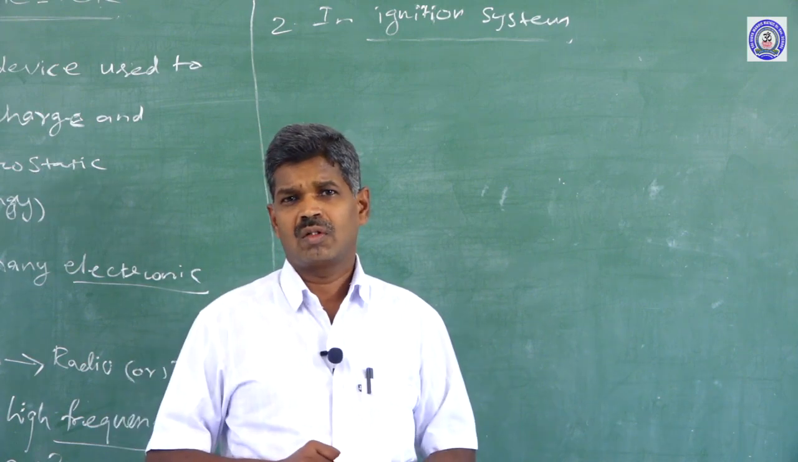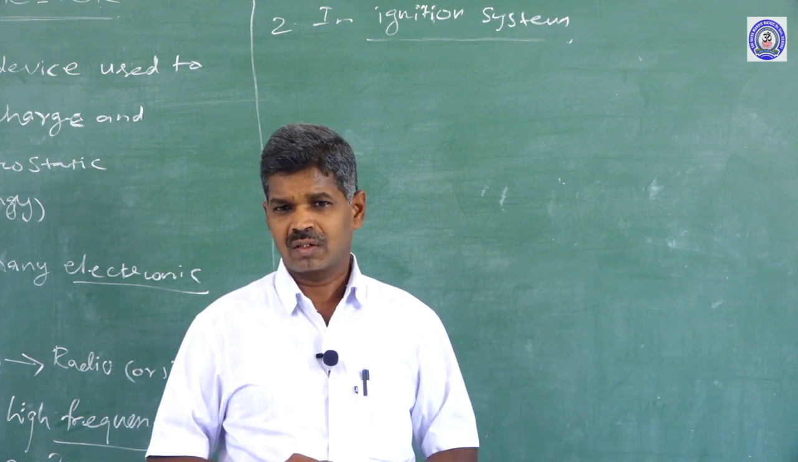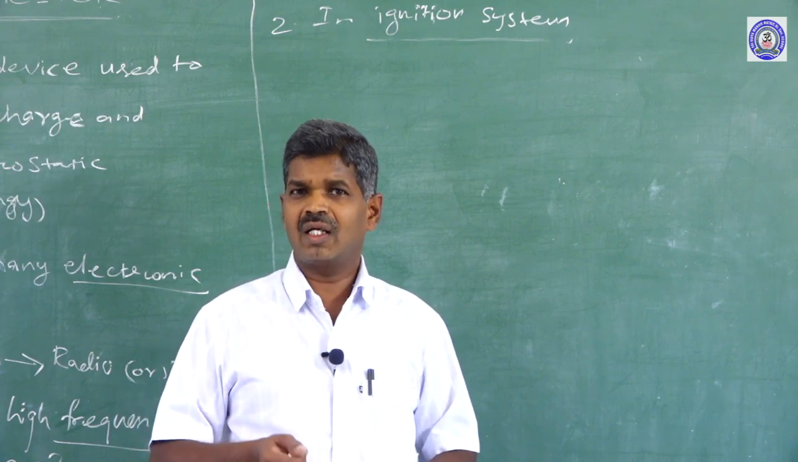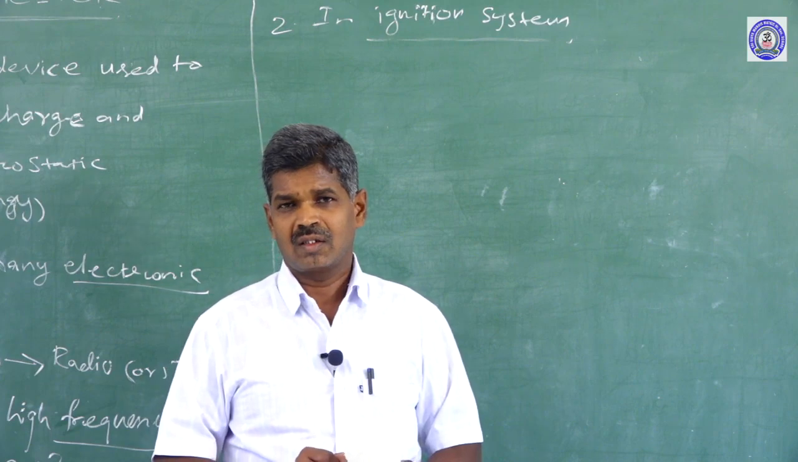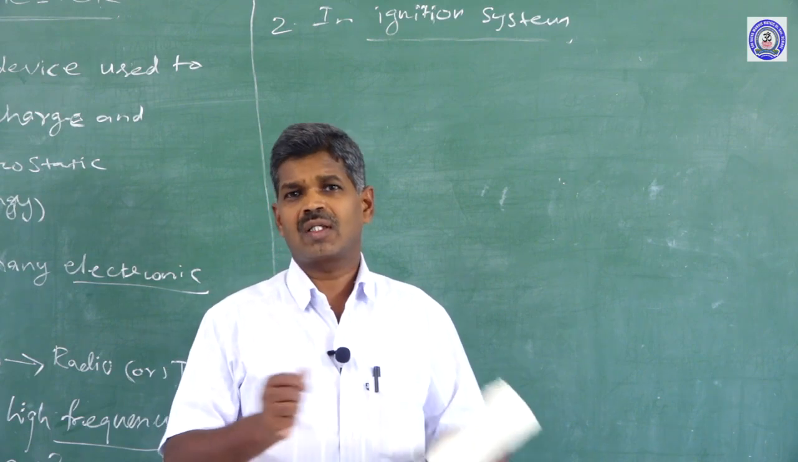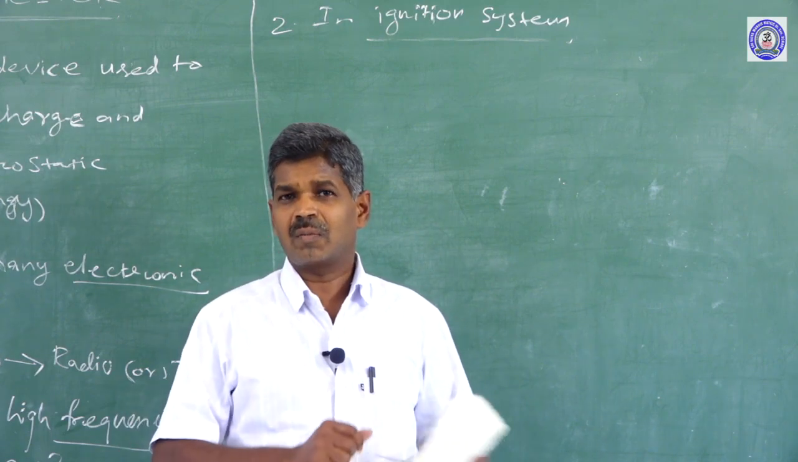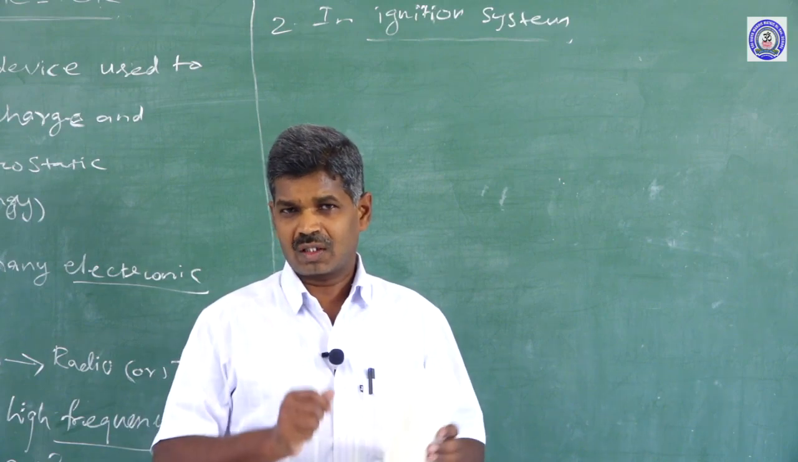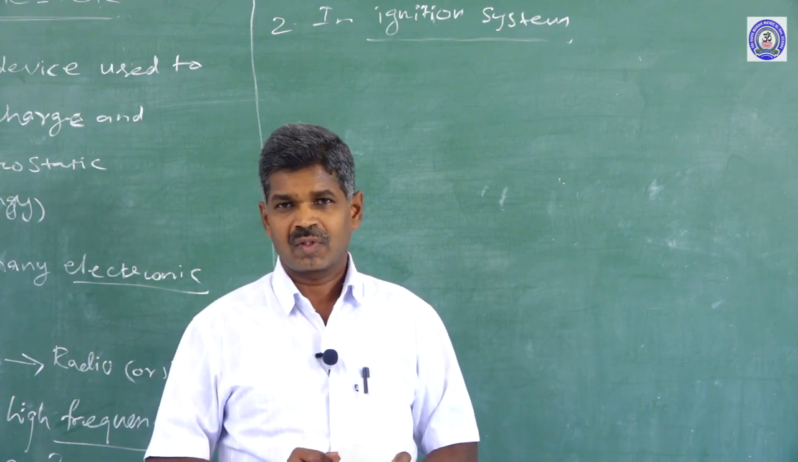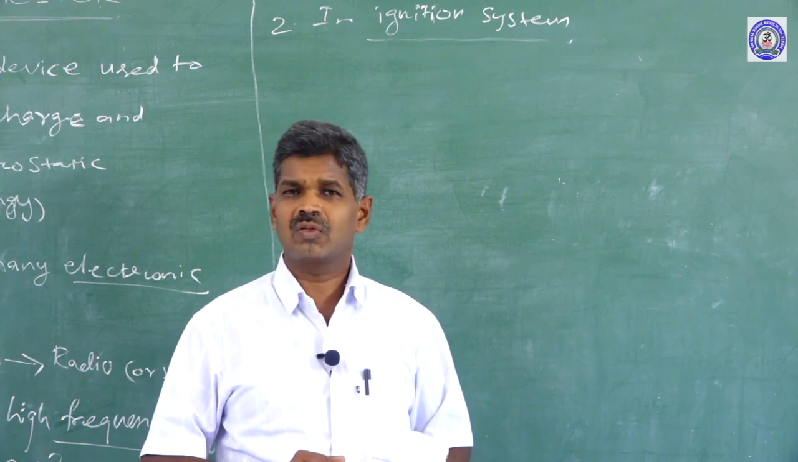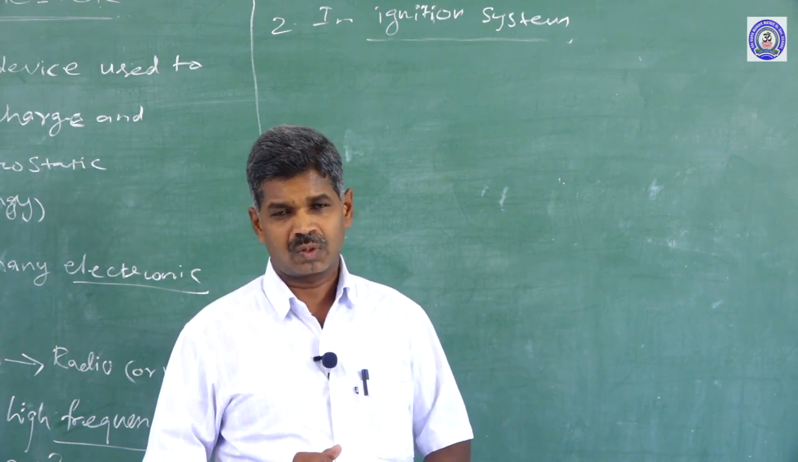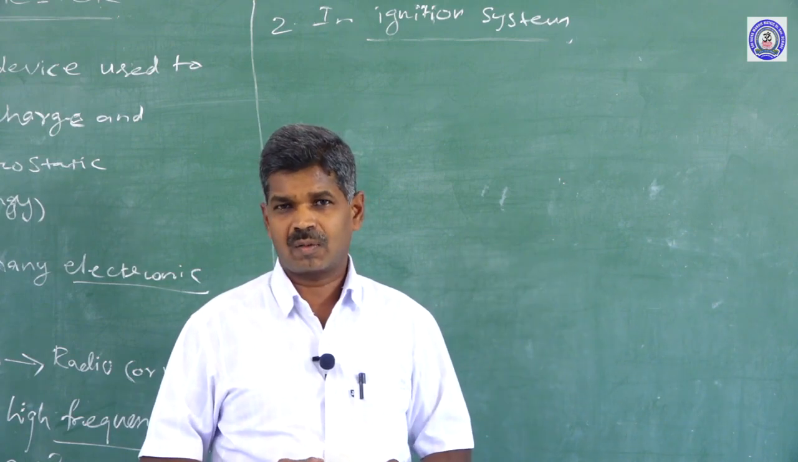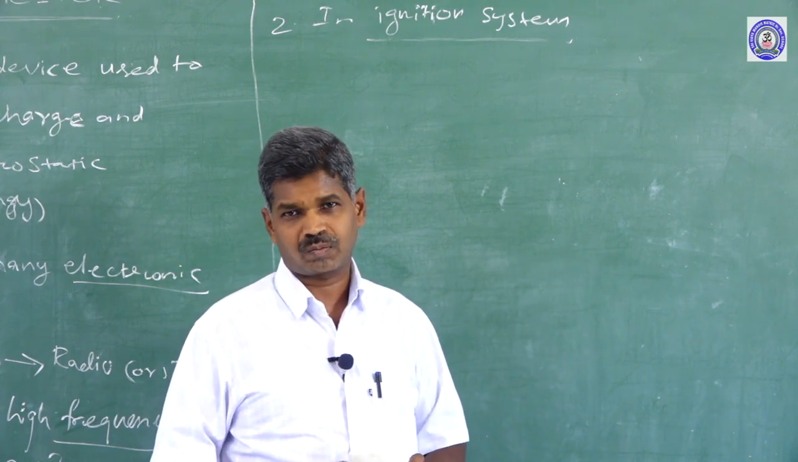So how are the sparks eliminated? Initially the battery supplies a larger amount of charge, more than the required charge. That excess charge can be stored by a capacitor to eliminate the spark. That is why capacitors are used in an ignition system.